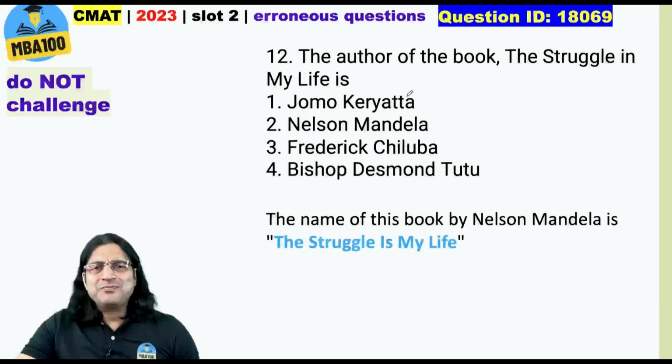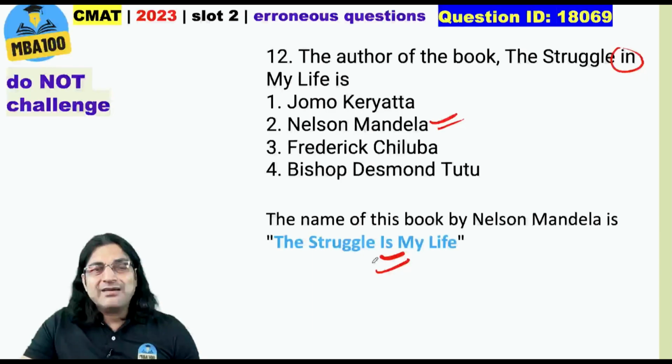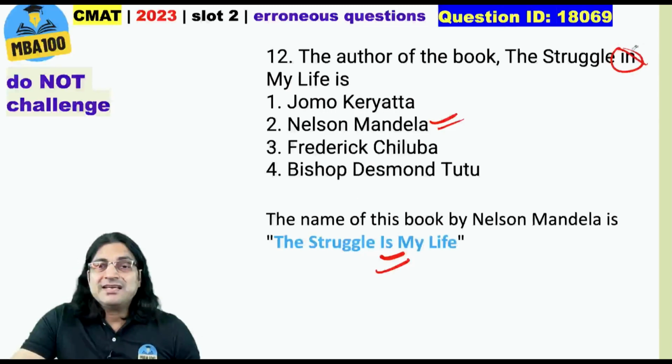What about this one? Do not challenge it, but there is a problem here in the question. The author of the book, The Struggle in My Life, the actual book written by Nelson Mandela is The Struggle is My Life, not in my life. When I looked at the question, I initially thought I was aware of this book. I thought that this is a different book. Okay, which is why I didn't mark Nelson Mandela. Might have happened with a few of you. Okay, so please be honest and think about it. But the actual book is The Struggle is My Life, not in my life. This in is actually is.